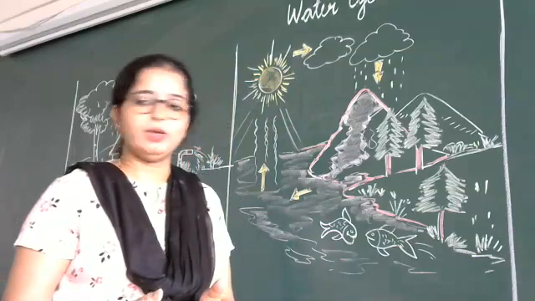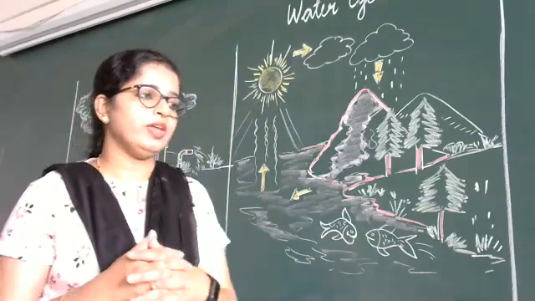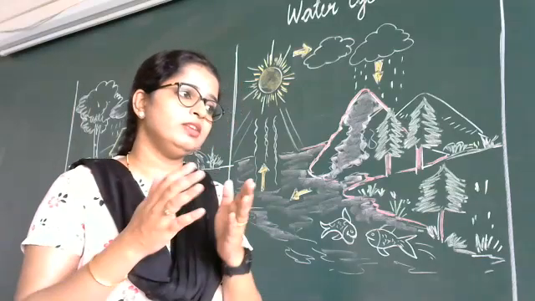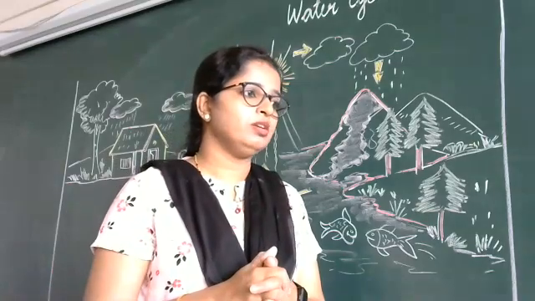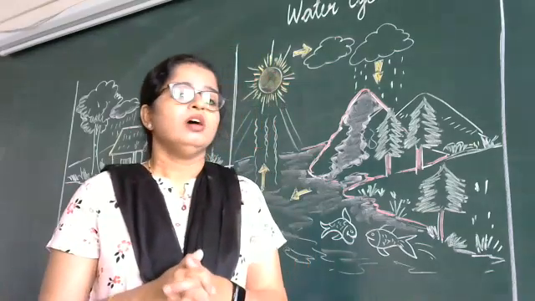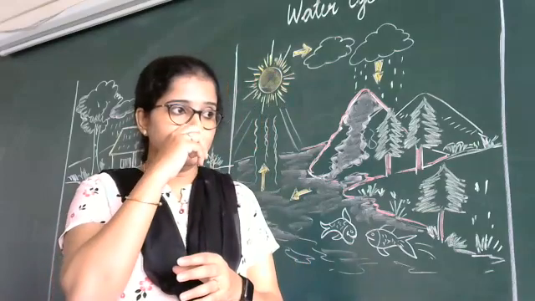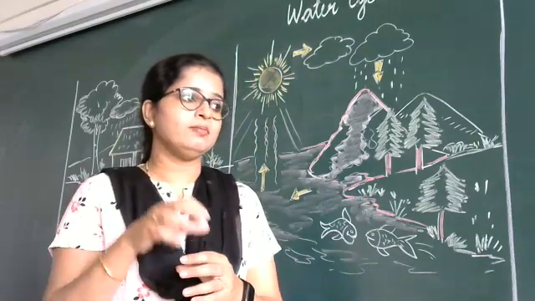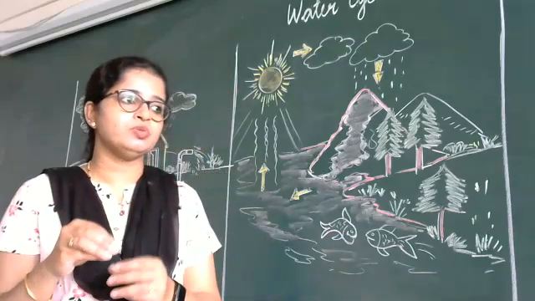And the next topic is saving water. Why do we have to save water? Our earth is covered with 3/4 of water, but still why do we need to save water? Because the surface of the earth is covered 3/4 with water, but still we need to save water because only a small portion of water we can use.